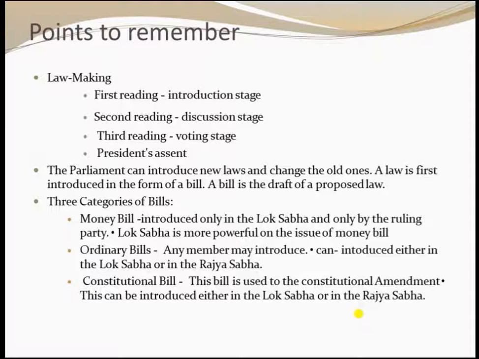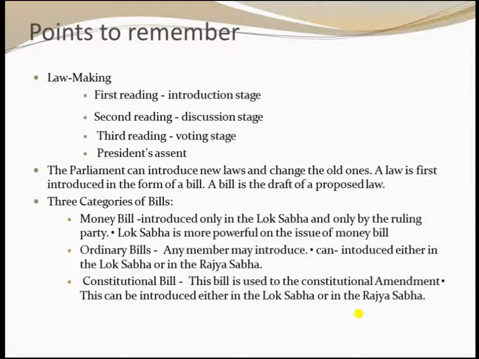The parliament can introduce new laws and change the old ones. A law is first introduced in the form of a bill, and a bill is the draft of a proposed law.